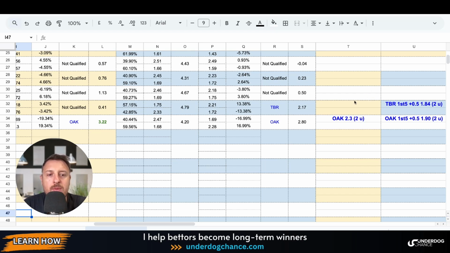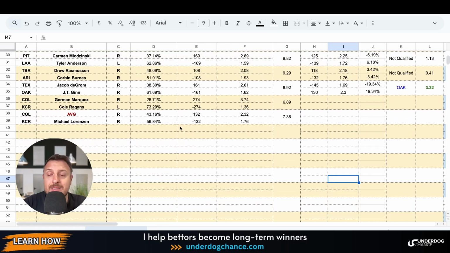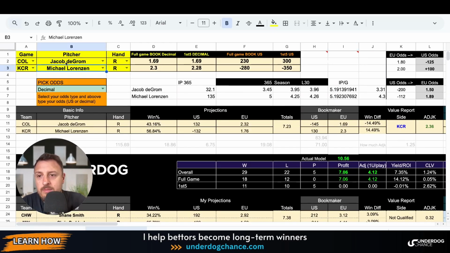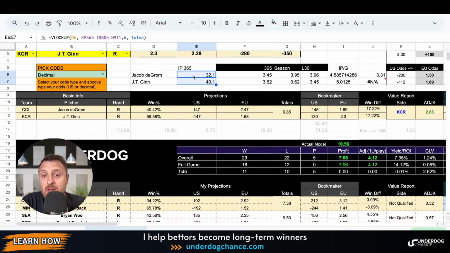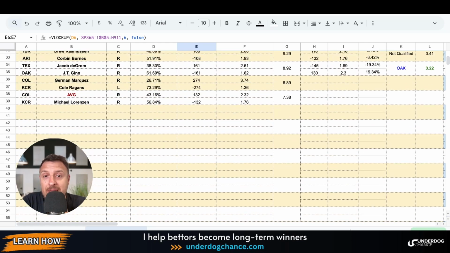So Tampa Bay Rays first 5 innings plus 0.5, and as you see, also Oakland here. Yesterday, I had the Oakland Athletics. There are no Athletics, but let's check this number. Yesterday I had Athletics, it was a winning bet, and in today's game we have Jacob deGrom and JT Ginn. We can also check deGrom. This is an interesting thing: both pitchers have very few innings pitched so far. But based on these numbers that I have, we can see another win from Oakland.